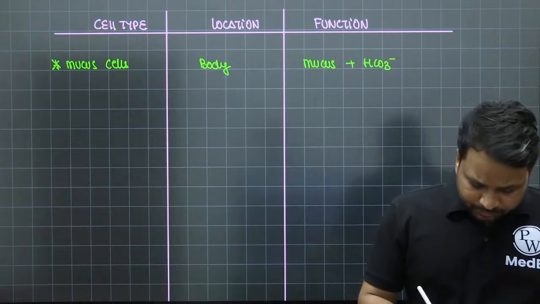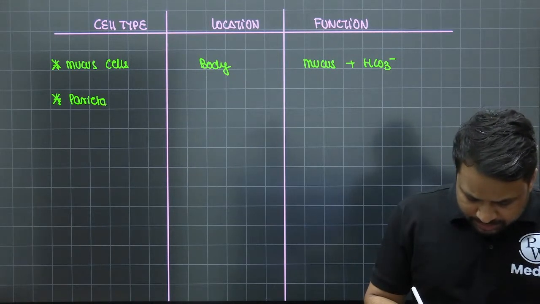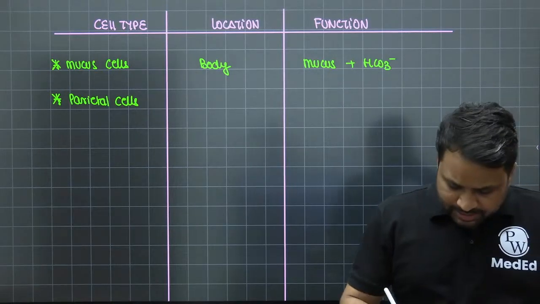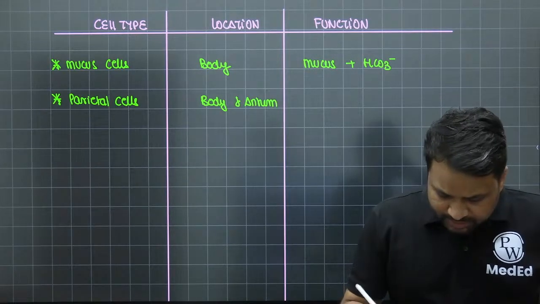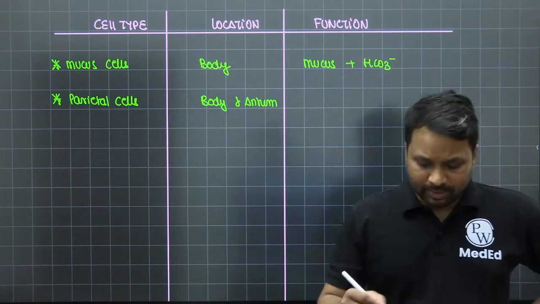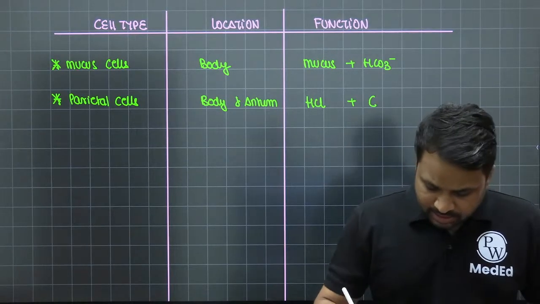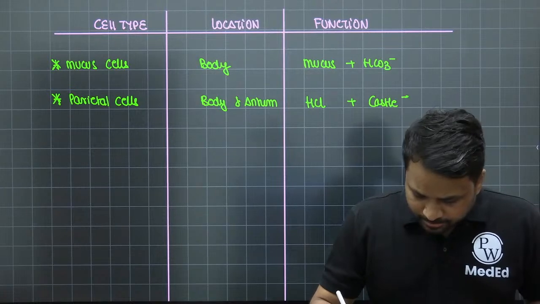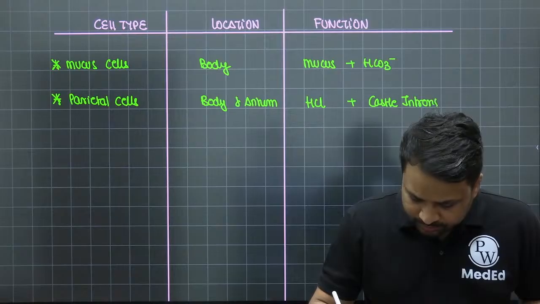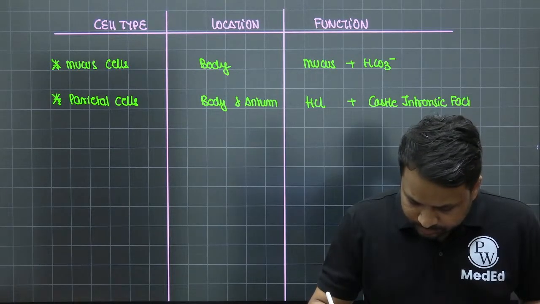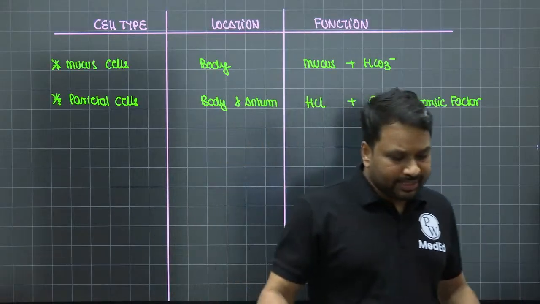Apart from that, another very important cell is the parietal cell. The maximum concentration of parietal cells will be seen in the body and the antrum of the stomach, and they produce hydrochloric acid and the Castle intrinsic factor.